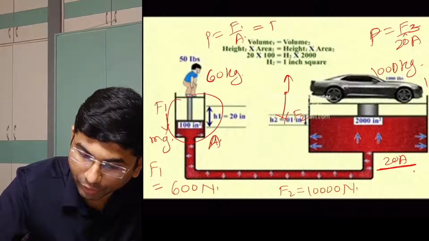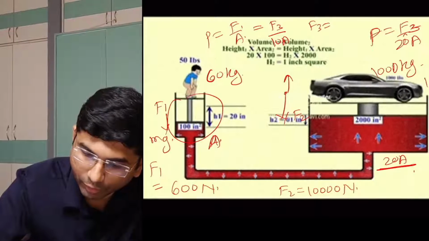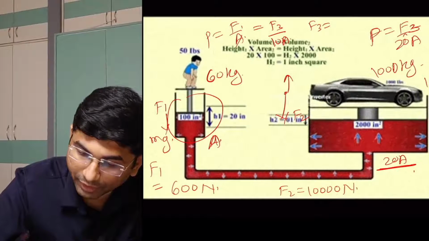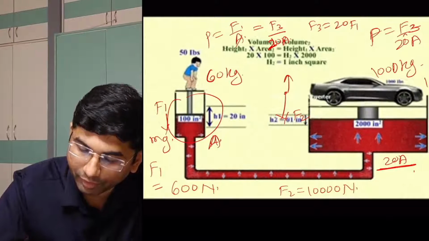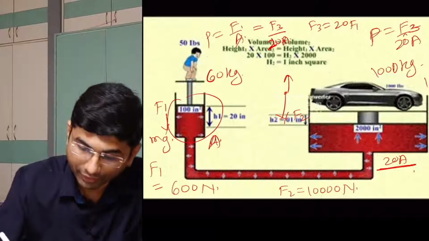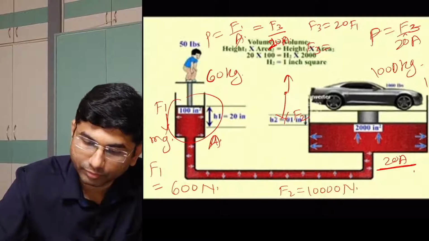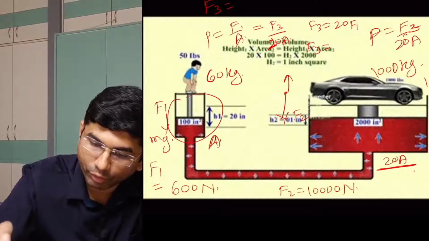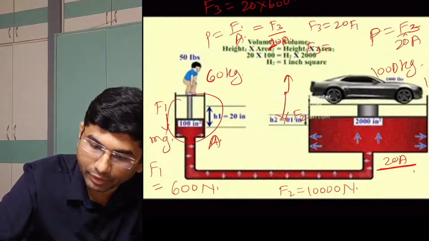F1 upon A is equal to F3 upon 10A. Therefore F3 is equal to, A will get cancelled, F3 is 20A. F3 is 20 times F1. Now what is the value of F3? F1 is 600. Now that's why F3 is equal to what? 20 into 600, that is equal to